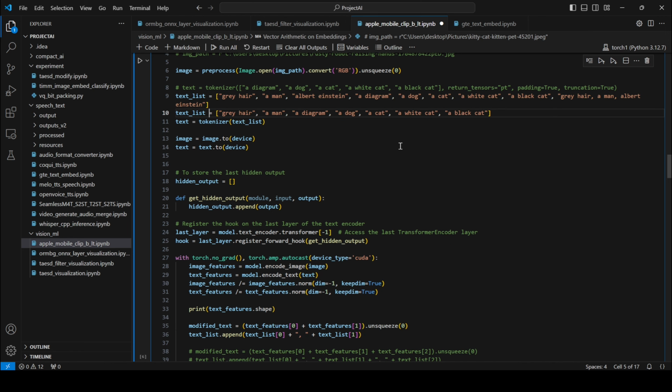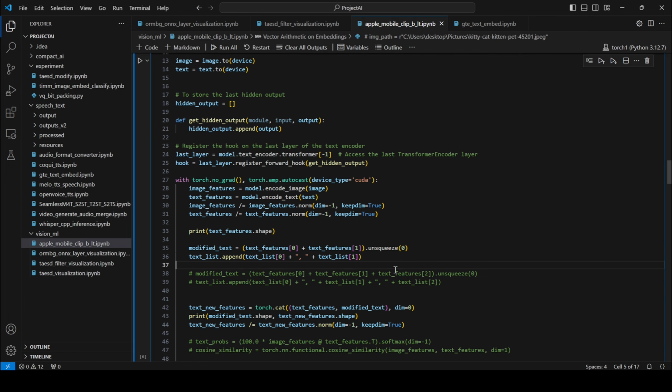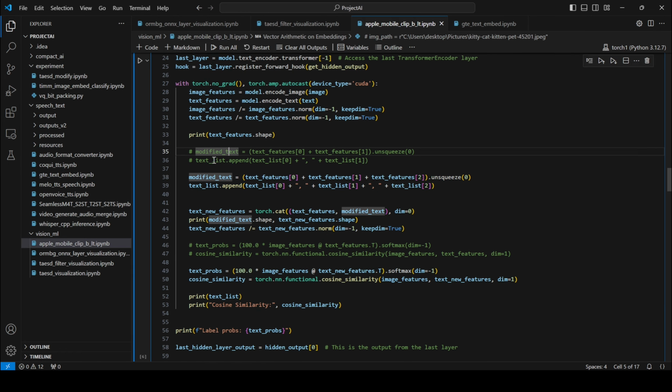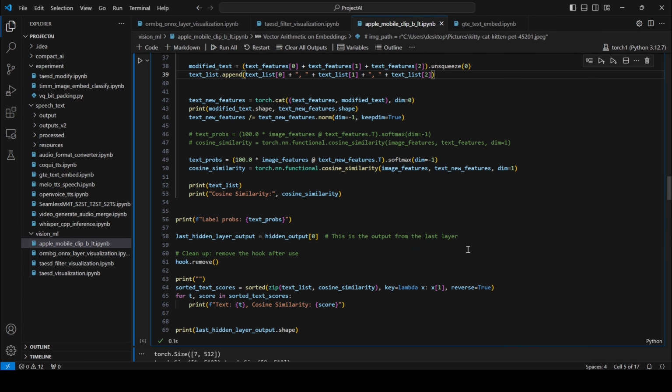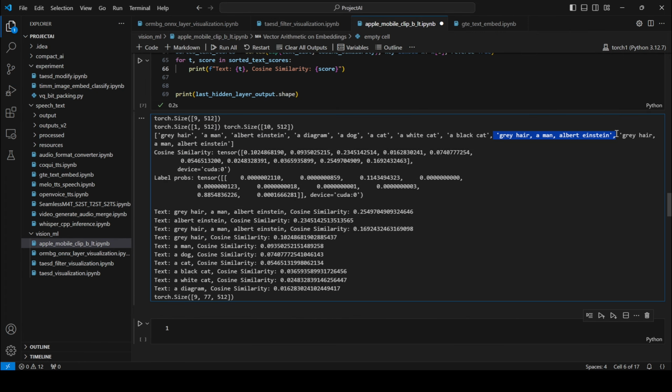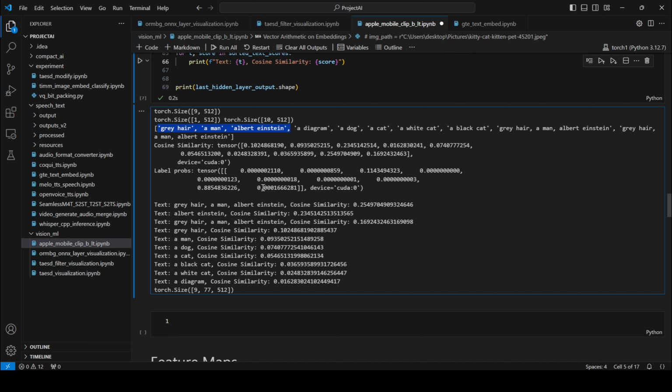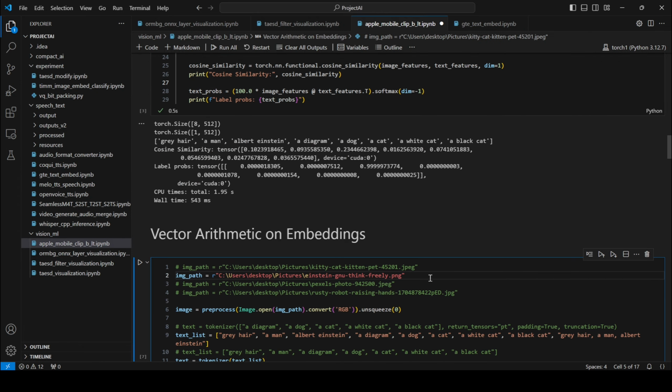Now what I'm doing is merging the first three texts from the text list. Merging the first three means gray hair, a man, and Albert Einstein. As can be seen, it did not take the first place. Actually, it is in third place. The first place one is the original text embedding from the full sentence, and in third place is the one composed from three embeddings added. But it can be seen that it is actually working, even though the merging is not that great, as I understand, since it is specifically not trained for this.